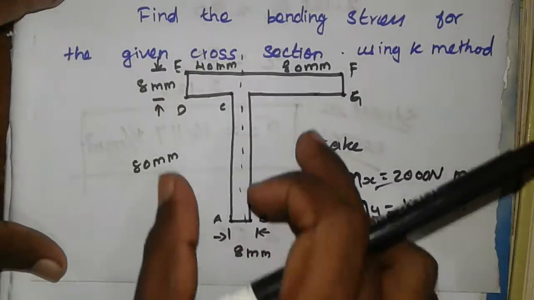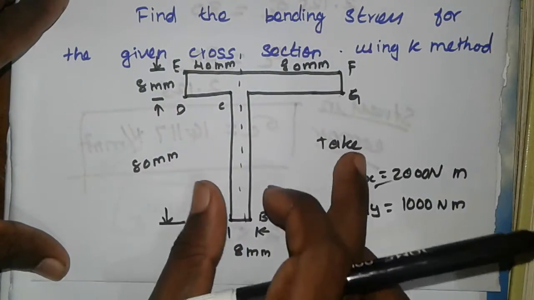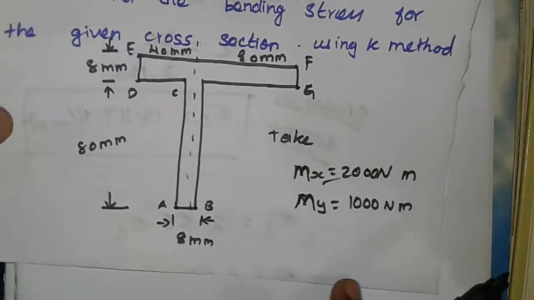For solving that, I am going to draw this diagram once again. This unsymmetrical T section.